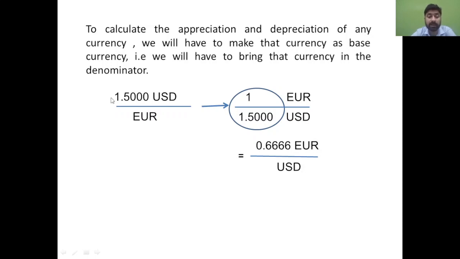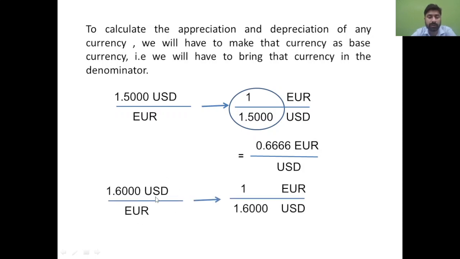Similarly, you will have to convert 1.6666 USD oblique EUR into this fashion. If you inverse this, the value will come out to be 0.6250. So now you have changed the price currency into the base currency.